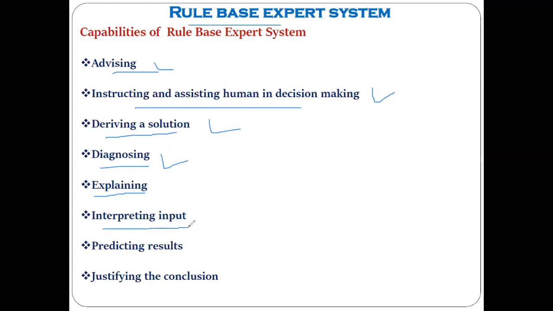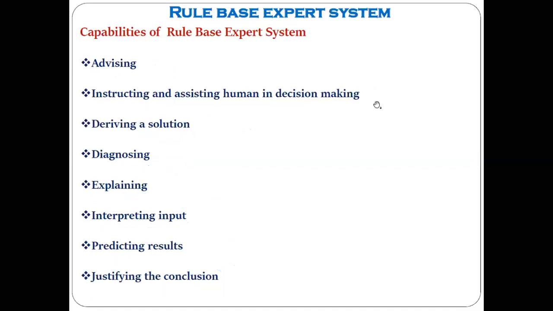Now, if you want certain output from the expert system, first thing is what? You need to give some input, correct? Yes, sir. Just like with the natural doctor, until you tell your doctor, doctor, I am feeling these kinds of things, etc., that is nothing but the input. Till then the doctor will not tell you what disease you are having. Yes or no? Yes, sir. So the non-natural rule-based expert system can also interpret the input. It can also predict the result, and it can also give you justification for whatever output it is giving. So all these capabilities are there in the rule-based expert system.